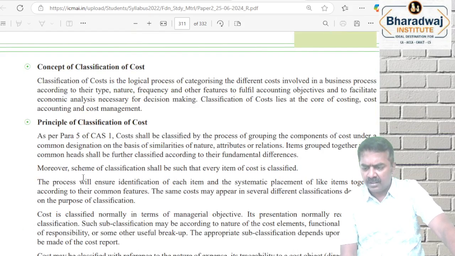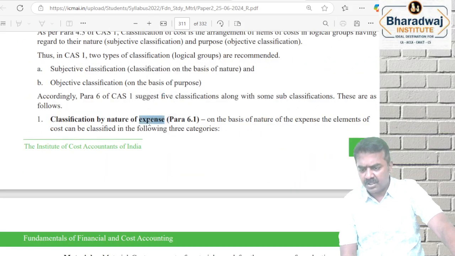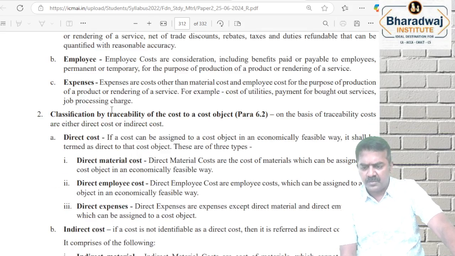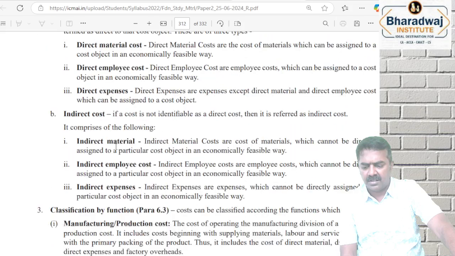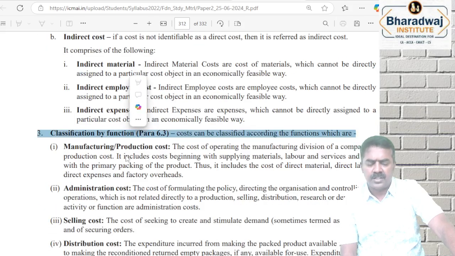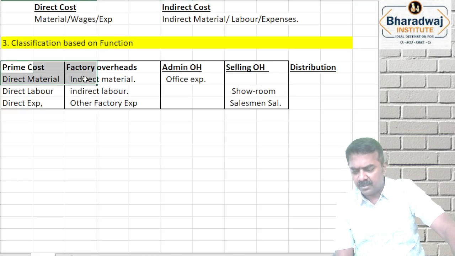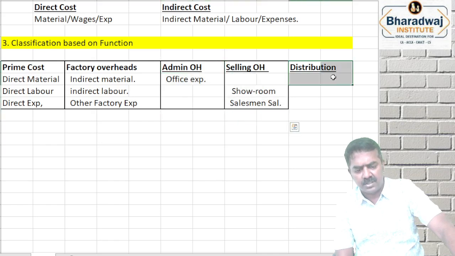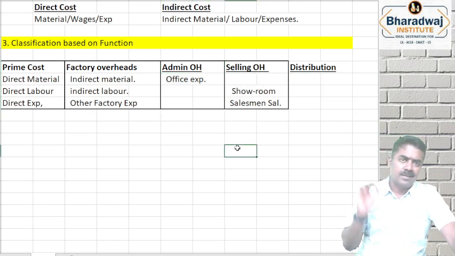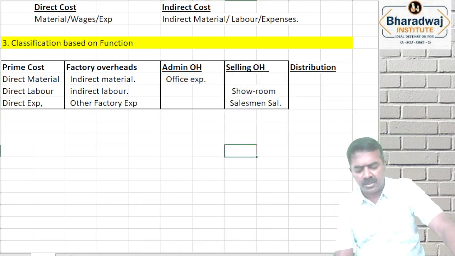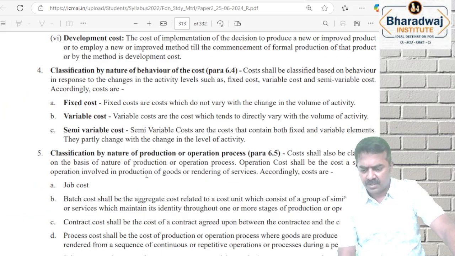Similarly, 4.4 is important from the examination point of view. Classification based on nature, classification based on relationship, direct cost, indirect cost and so on. Classification based on function, where you spend the money. Prime cost and factory overheads, we call it as manufacturing cost, administration cost, selling cost, and which cost? Distribution cost. Research and development cost is not charged to the customer.